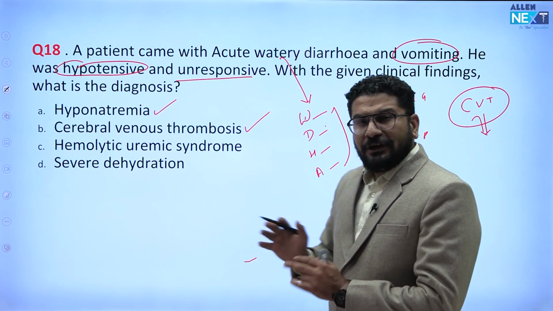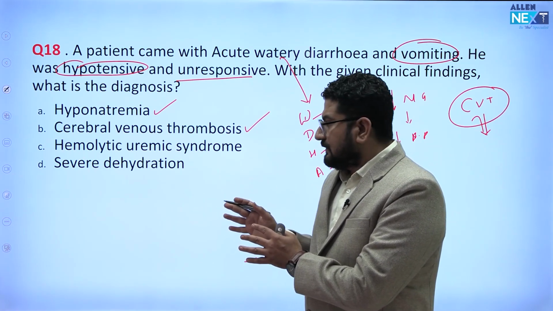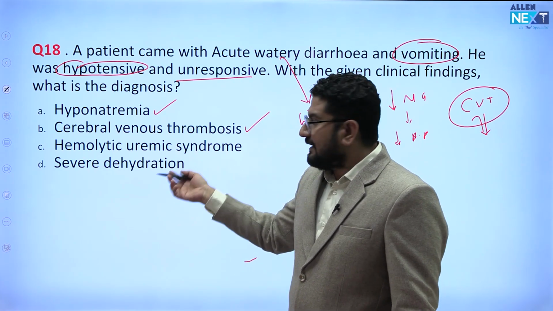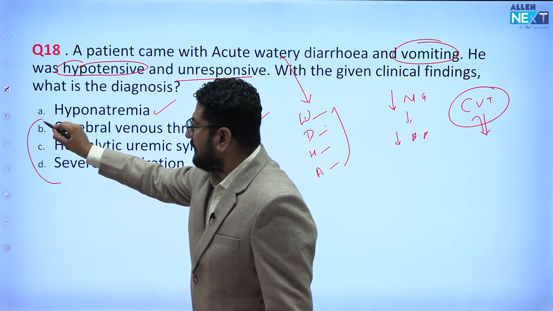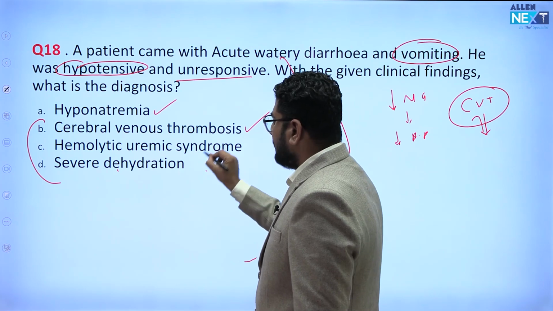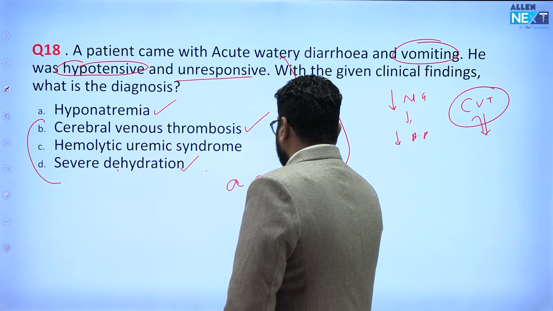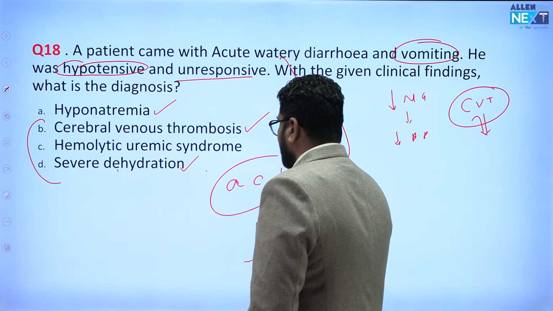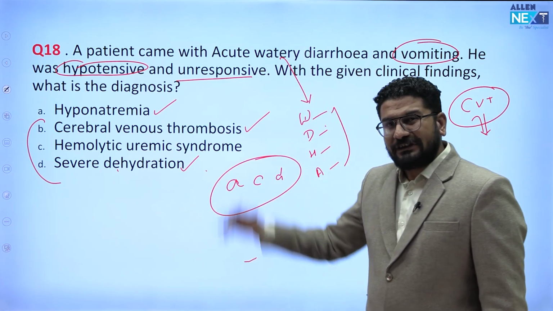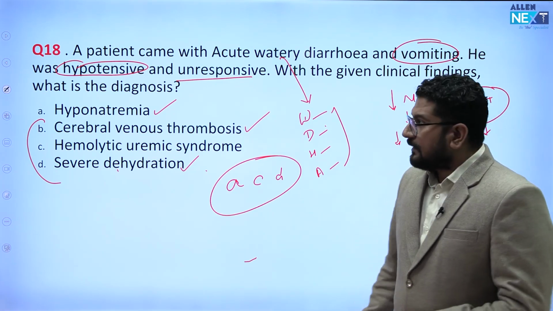Hemolytic uremic syndrome shows mostly kidney findings, and severe dehydration will cause hyponatremia, which can cause the same thing. So in my opinion, the correct answer will be option A, option C, and option D. This is a multiple choice, so these three could be the causes in the patient.